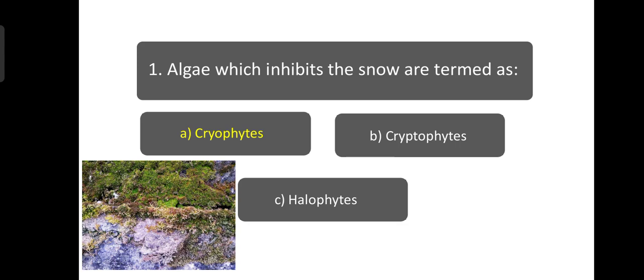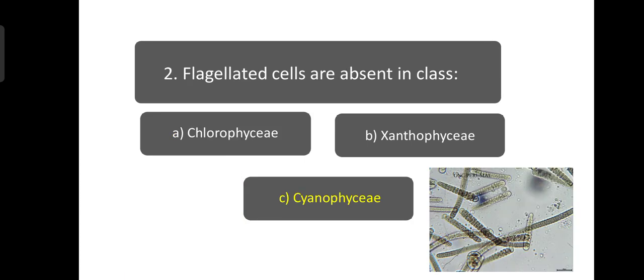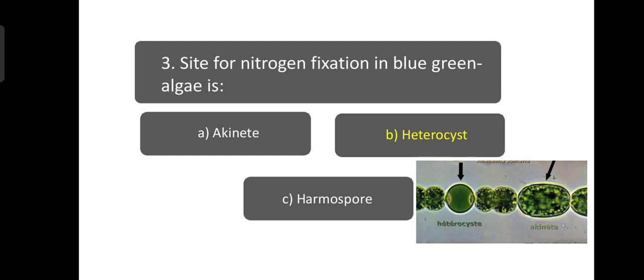The first question was asked that algae which inhabit the snow are termed as cryophytes. Cryophytes are the algae which are found in snowy habitats. Number 2. Flagellated cells are absent in Cyanophyceae. Cyanophyceae are blue-green algae and do not contain any flagellated cell. Number 3. Site for nitrogen fixation in blue-green algae or Cyanophyceae is known as heterocyst.